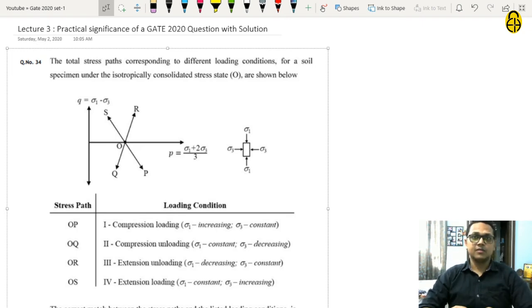So from here you get one very important lesson: while attempting any examination, especially the GATE examination, you should read each and every question at least 2 times. Try to understand what the question is saying and then start solving.